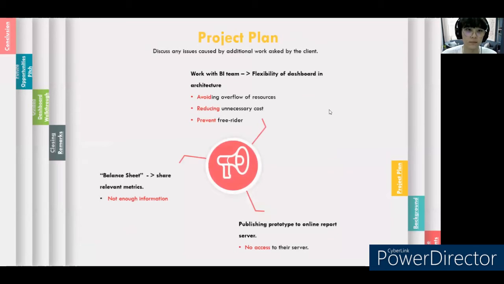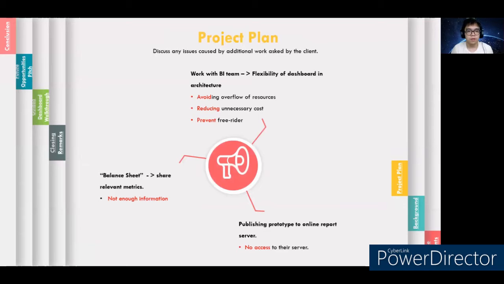Thank you, Joseph. Next, we'll be discussing any issues caused by additional work asked by the client. We have only done the invoice tab, which was required by the client. The other three requirements are unfortunately undoable.